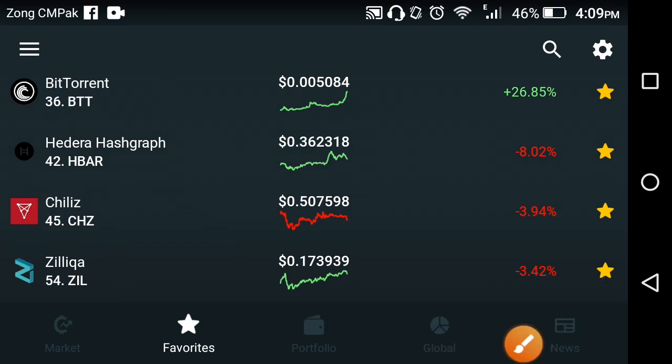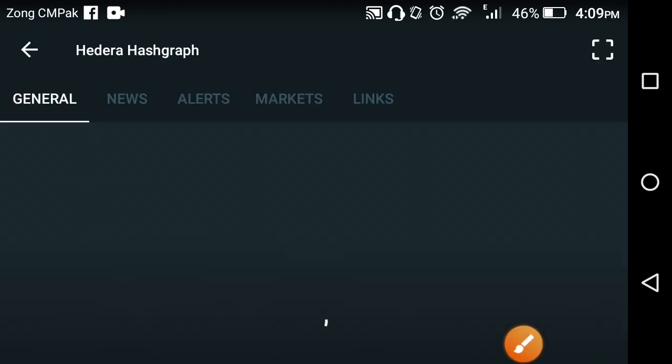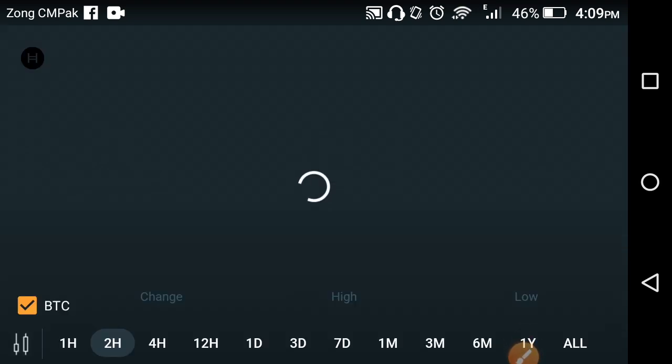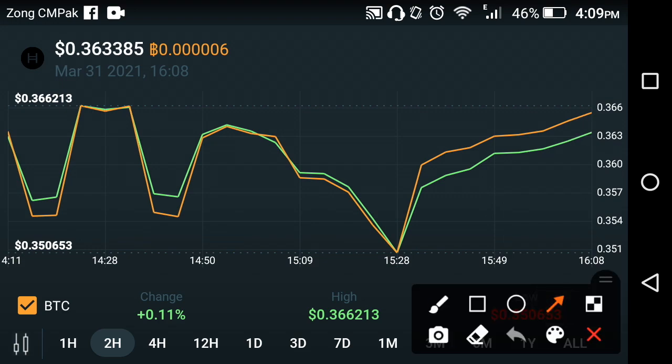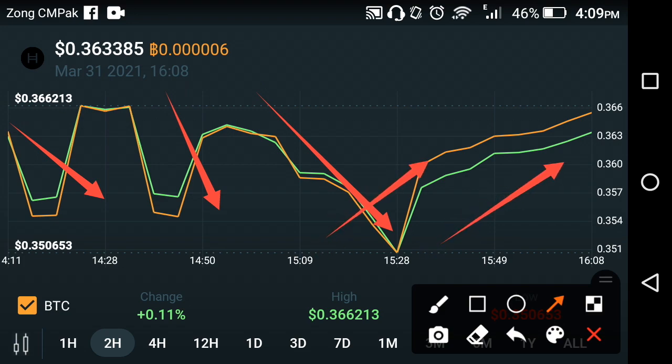Now let's see what price change occurs in Hedera hashgraph in the previous last 1 hour, in the previous last 2 hours. As you can see now on screen, that is the live price prediction of Hedera hashgraph for the previous 2 hours. The graph tells us that it fell fast, but in the last 1 hour it is again starting a jump, and currently it is going up. So if you want to make money in the cryptocurrency market, it's a big opportunity for you to buy Hedera hashgraph and make a good amount of profit. As you can see here, they are in a jumping time, so it's a best opportunity.